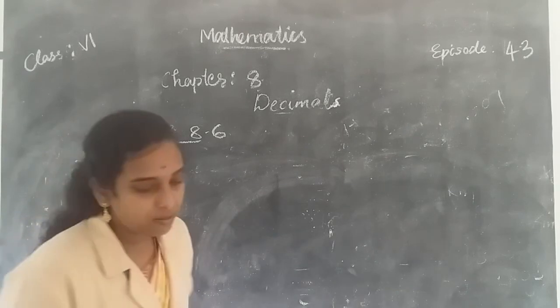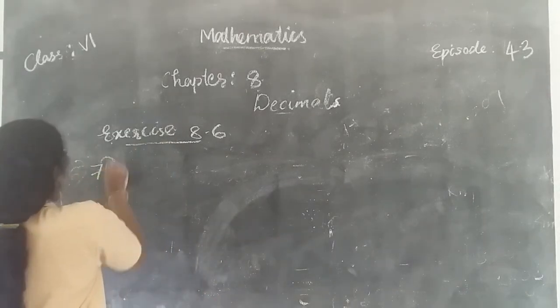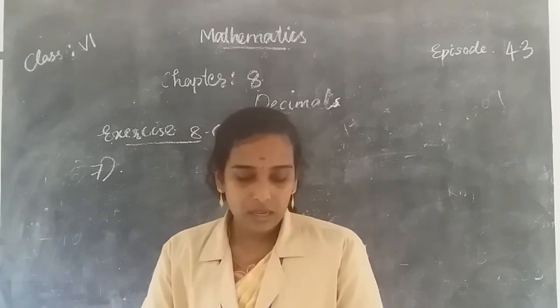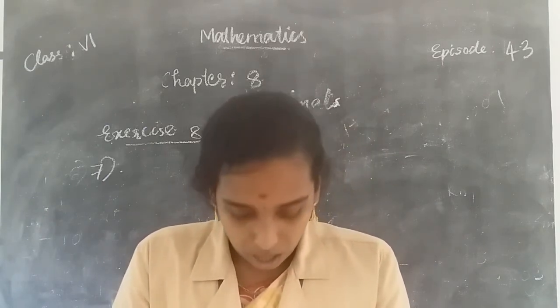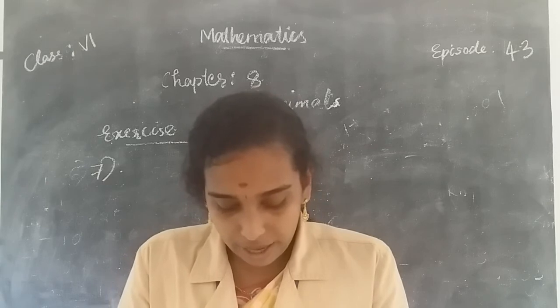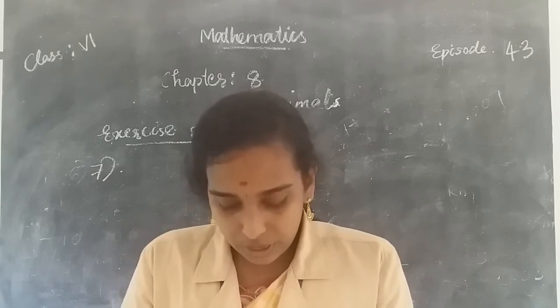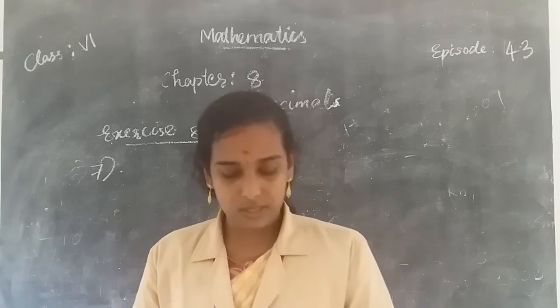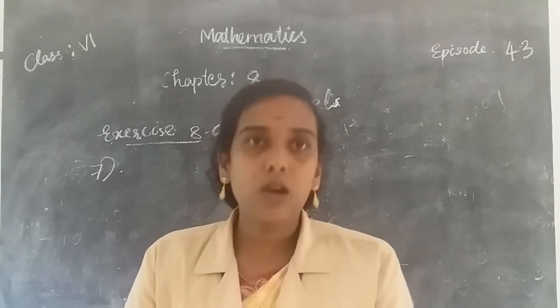Then the next question, question number 7. Akash bought vegetables weighing 10 kilogram. Out of this, 3 kilogram 500 gram is onions, 2 kilogram 75 gram is tomatoes, and the rest is potatoes. What is the weight of the potatoes?